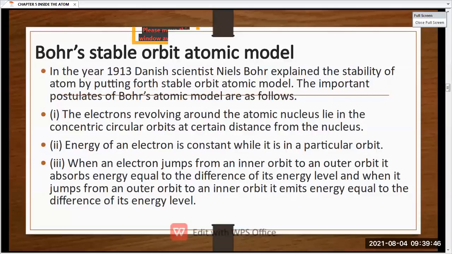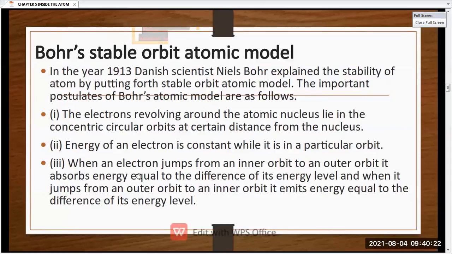Suppose now the outer orbit electrons want to jump into the inner orbit shell, then what will happen? The emitted energy should be again equal to the difference. So यहाँ पे energy less हो जाएगी और यहाँ पे energy absorb हो जाएगी. Okay, and what will happen? The electrons will absorb the energy level of the electrons, and then they will match with the shell, and they will remain in that shell.